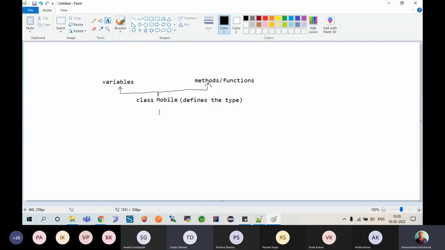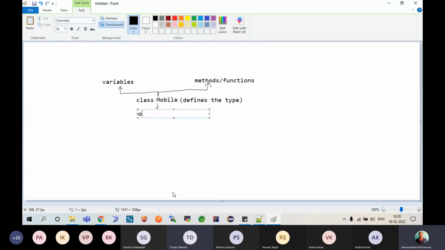Well, at runtime, please understand, this class will become an object: my phone, or OnePlus, or Vivo, so many.